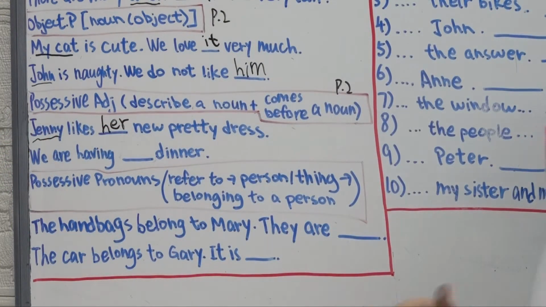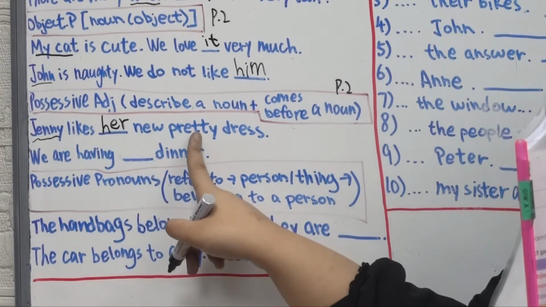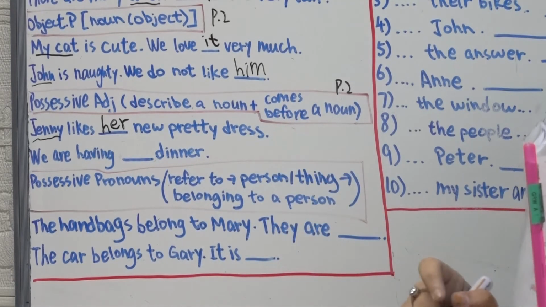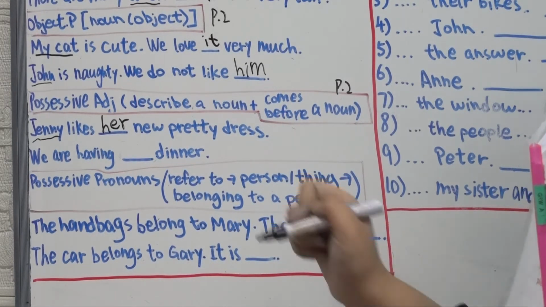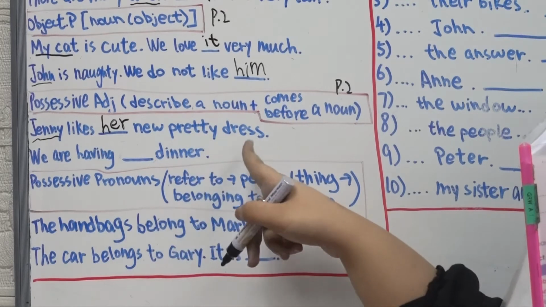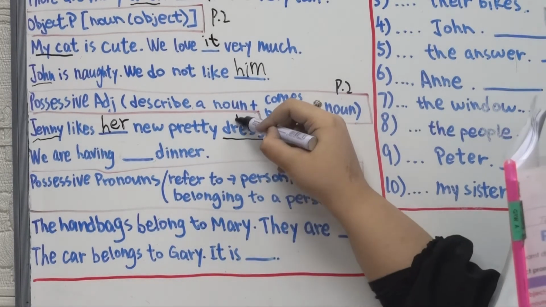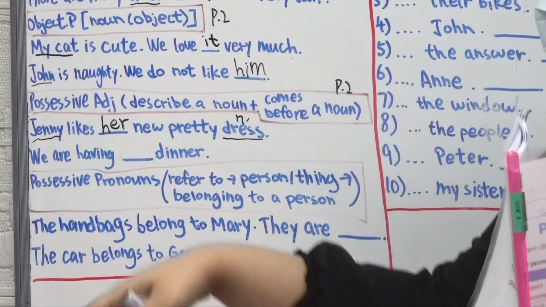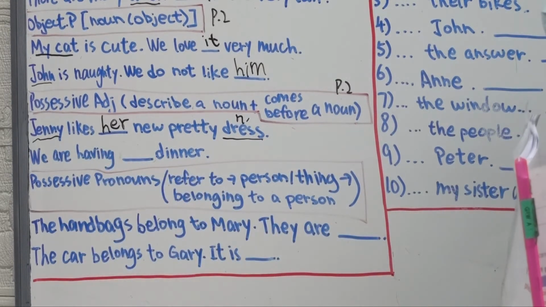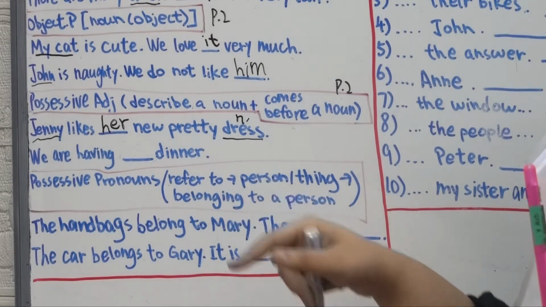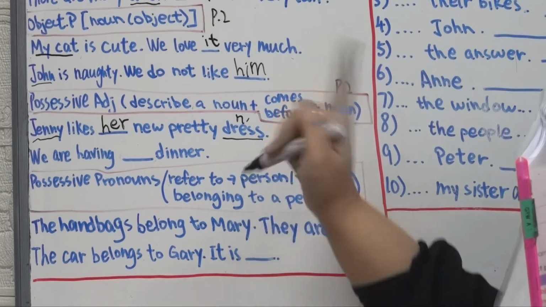But where is the noun in the sentence? New, pretty, or dress? Remember, pretty is an adjective, alright? The noun is dress. Okay, this is the noun, and this is the subject. That tells you we have to use the possessive adjective her. But this is the noun. It forever comes before a noun.